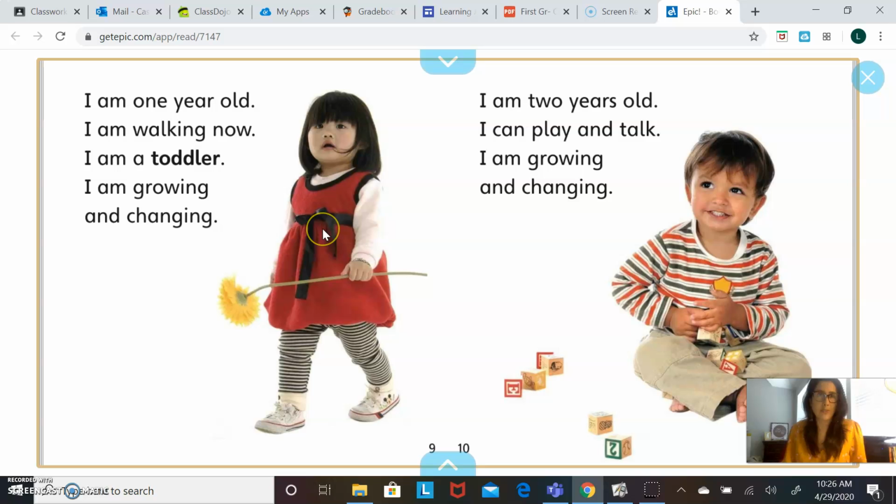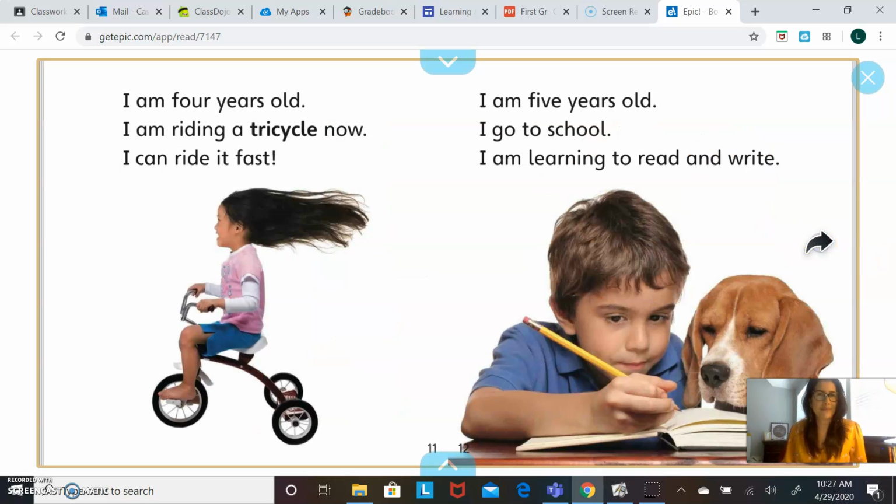I am 1 year old. I am walking now. I am a toddler. I am growing and changing. I am 2 years old. I can play and talk. I am growing and changing. I am 4 years old. I am riding a tricycle now. I can ride it fast.